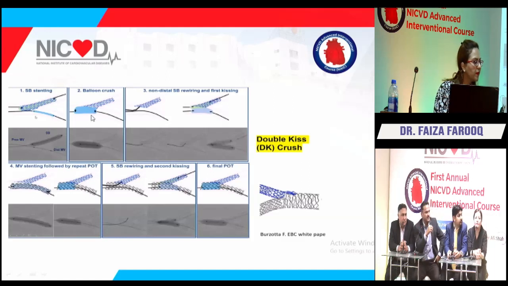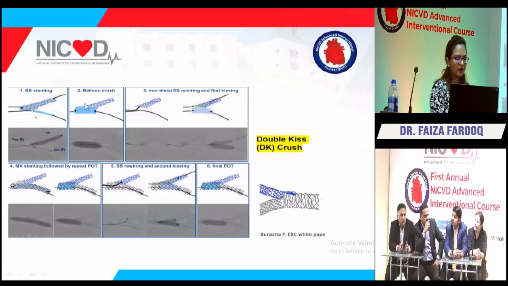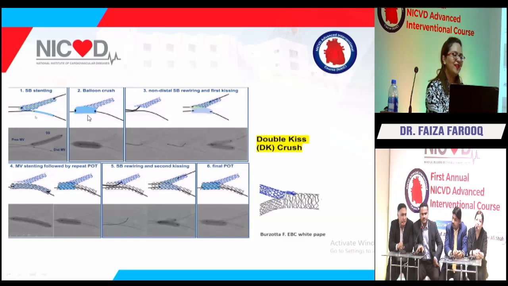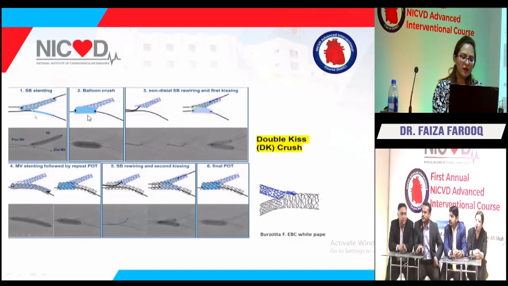Faiza, sorry to interrupt you. There's a very important step between step 1 and step 2. What is that important step? After wiring, you have to pre-dilate both vessels. I told that. And before you pull the side branch wire out, the protection balloon should not move. That's important, but you must take a picture to check for dissection. Definitely, we need to have an angiogram. Even if not a cine, then check on the fluoro. We need to rule out that there is no distal dissection.